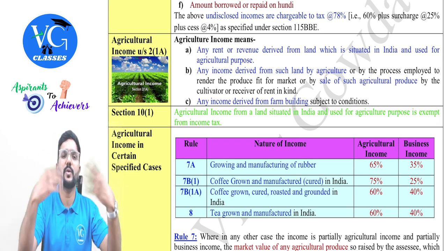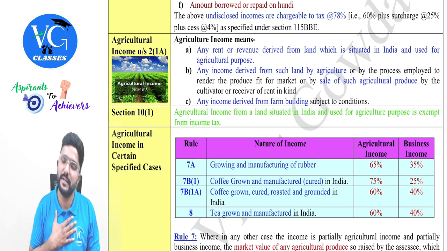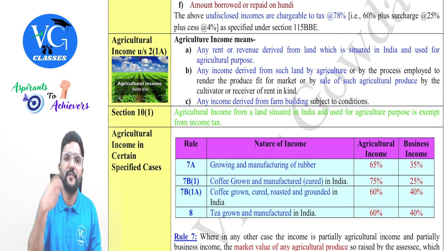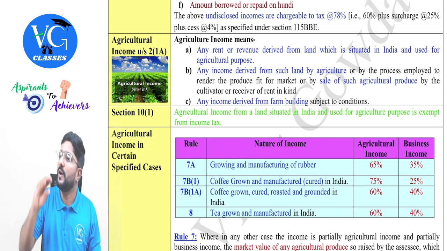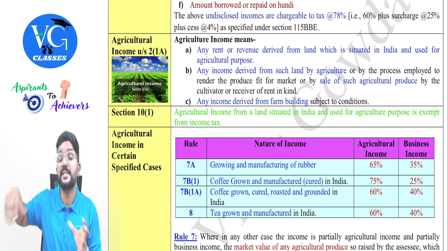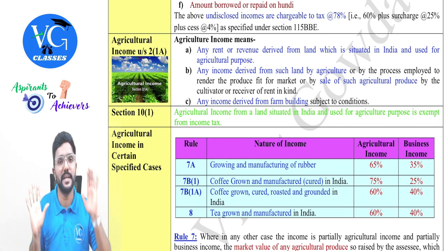Whatever rent you are paying me, is it an agriculture income for me? Yes. Whether you pay rent in money or in kind. Kind in the sense, whatever you are growing, assume 50% of that you are giving to me. Is it still an agriculture income for me? Yes. Whether I use it for my personal purpose or I sell it, even from selling it, whatever I earn from selling of crops also will be considered as agriculture income for me.